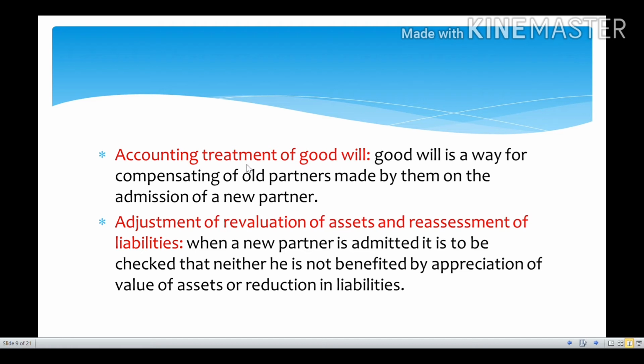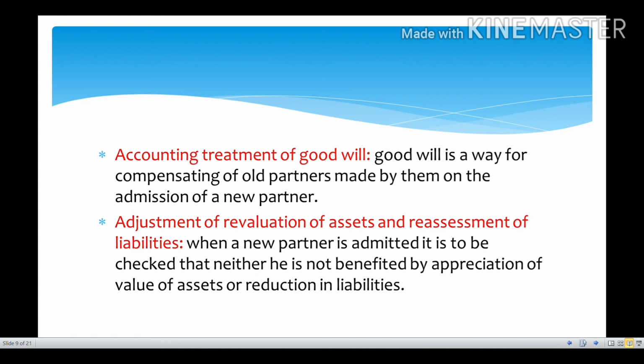Next, we have to make an accounting treatment of goodwill. Why is accounting treatment needed? Because goodwill may be in the form of money, cash, or assets. Sometimes goodwill may be paid privately, meaning it will not be disclosed in the financial statements. So the accounting treatment of goodwill must be done in the next step.